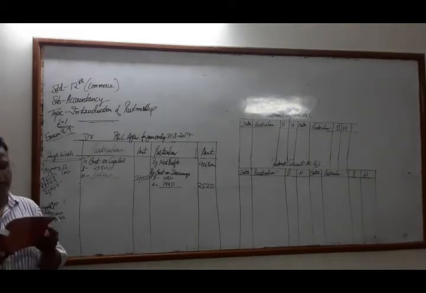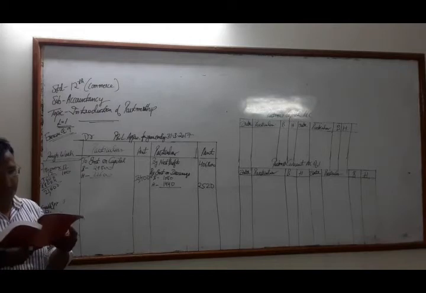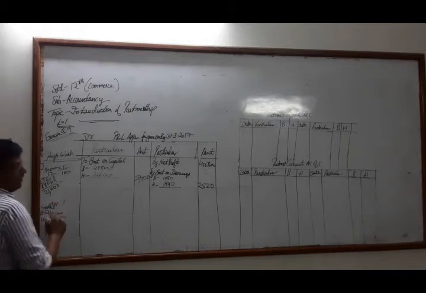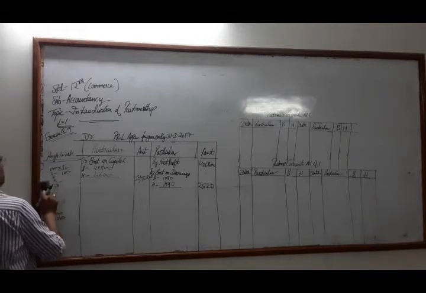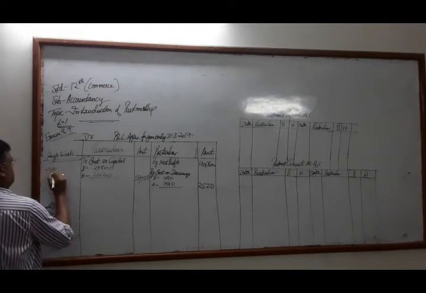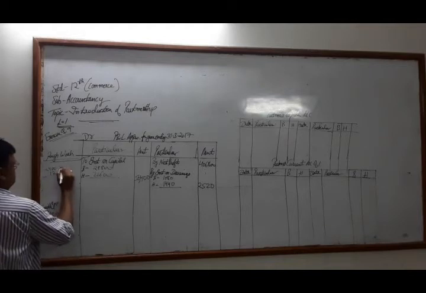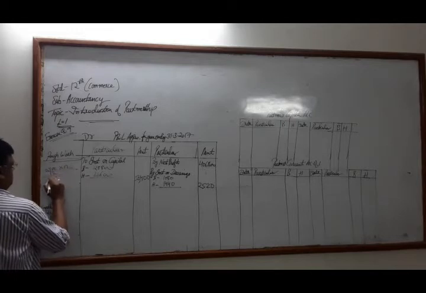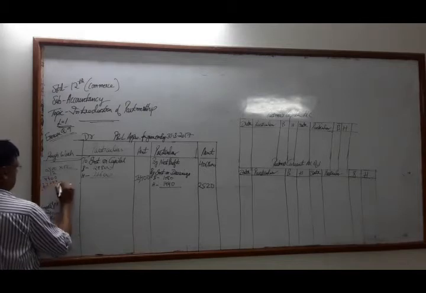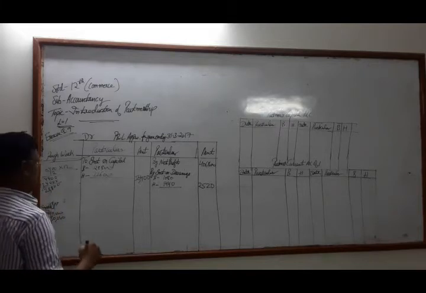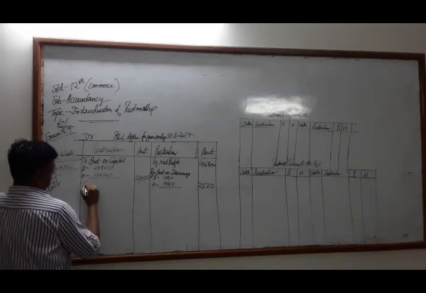Now we'll see the salary given to Bhadresh. Salary is 2,400 per month. So 2,400 into 12, we get 28,800.